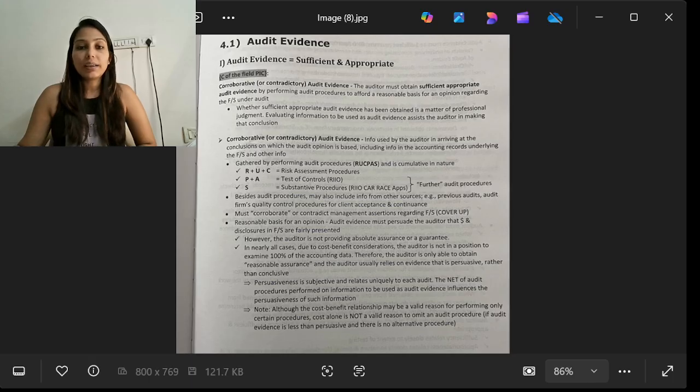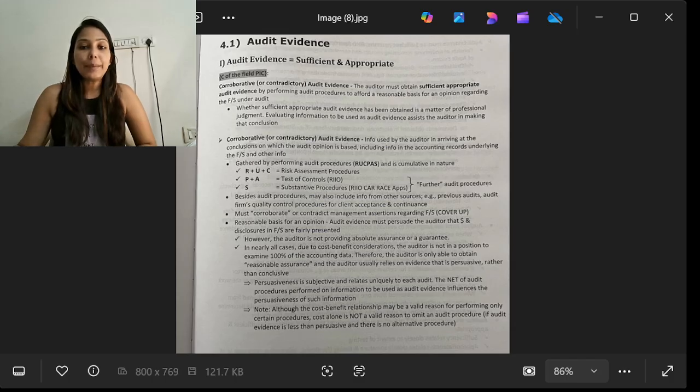In nearly all cases, due to cost-benefit considerations, the auditor is not in a position to examine 100% of the accounting data. Therefore, the auditor is only able to obtain reasonable assurance, and the auditor usually relies on evidence that is persuasive rather than conclusive. Persuasiveness is subjective and relates uniquely to each audit. That cannot be concluded for every audit; it depends on the audit to audit, client to client.